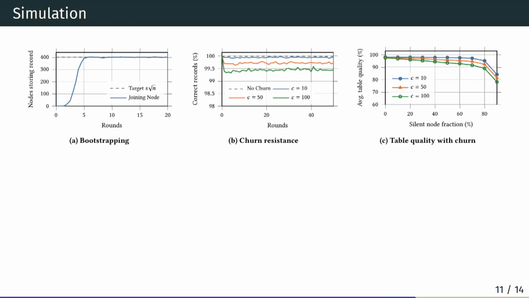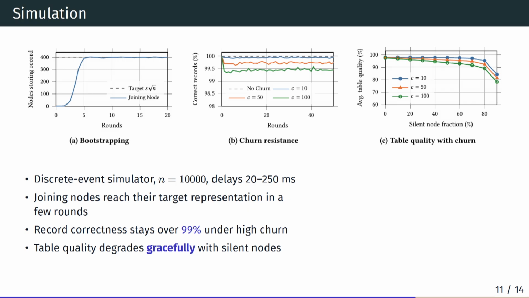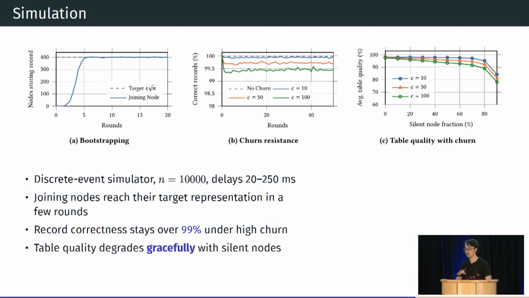Okay, so one thing we did on top of this after designing the protocol was to implement an event-based simulator where, up to 10,000 nodes, we simulated executions of this protocol. So on plot A on the left side, you can see that the moment we are bootstrapping and joining an existing network, we actually, within a couple of rounds, quickly reach the desired S²N size of the table.